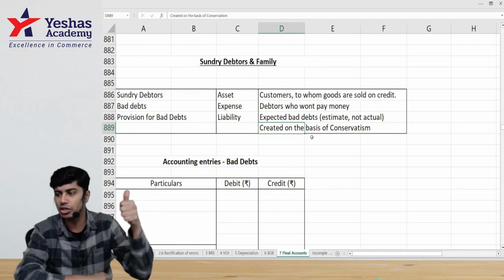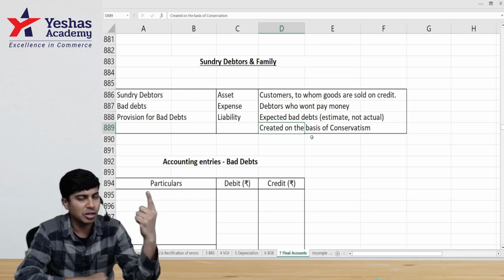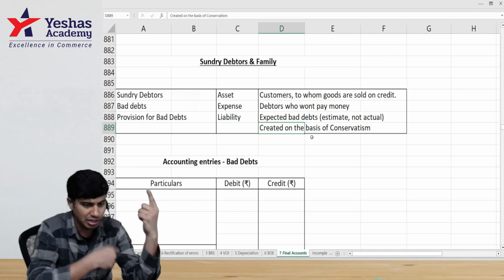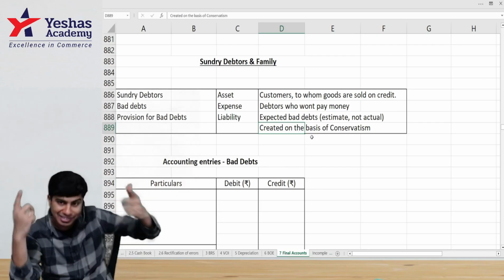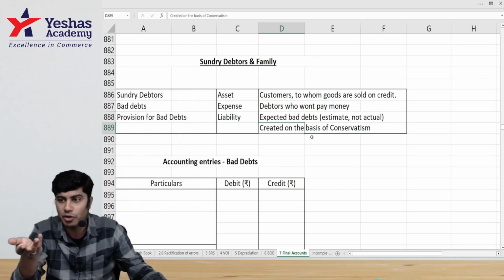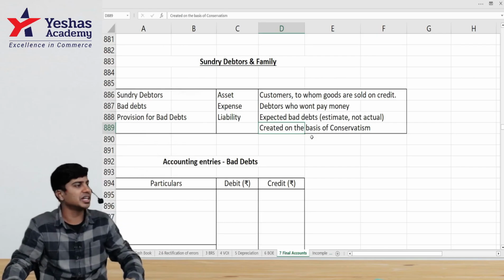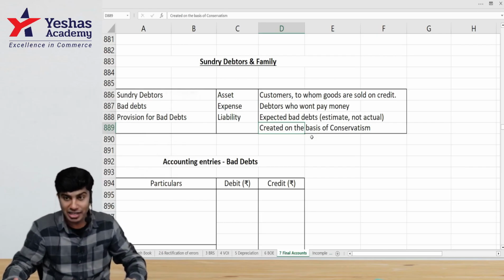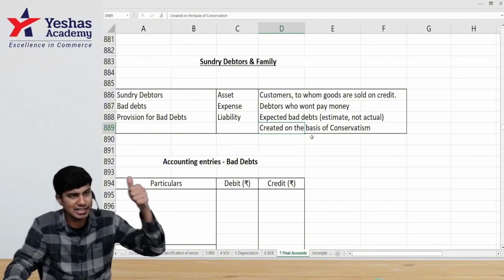Sundry debtor, customer to whom you sold the goods on credit. Bad debt, expense, because our customer has failed to pay us money. Provision for bad debt. They have not told that they will not pay. I'm expecting that they will not pay. So I create provision. And this provision, when it is created, it's an expense. But once created, it's a liability. Did you all understand this?